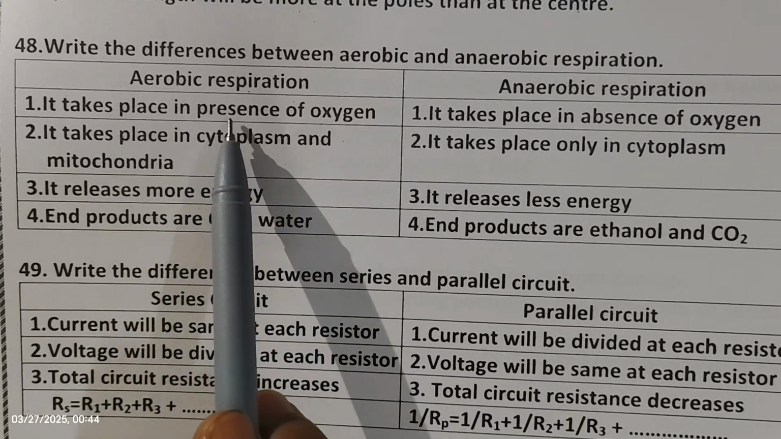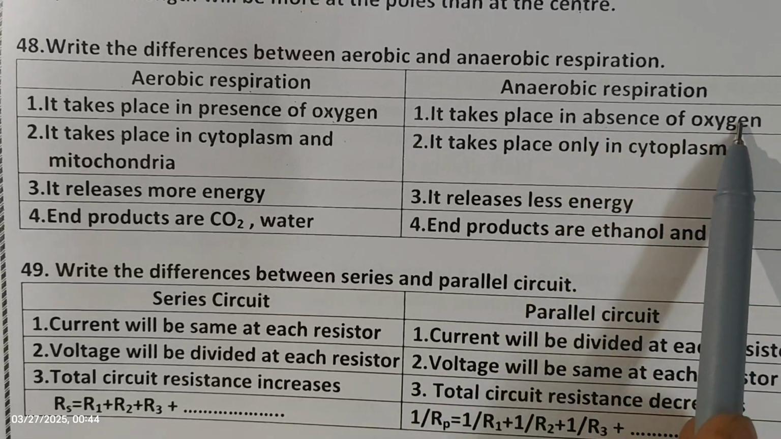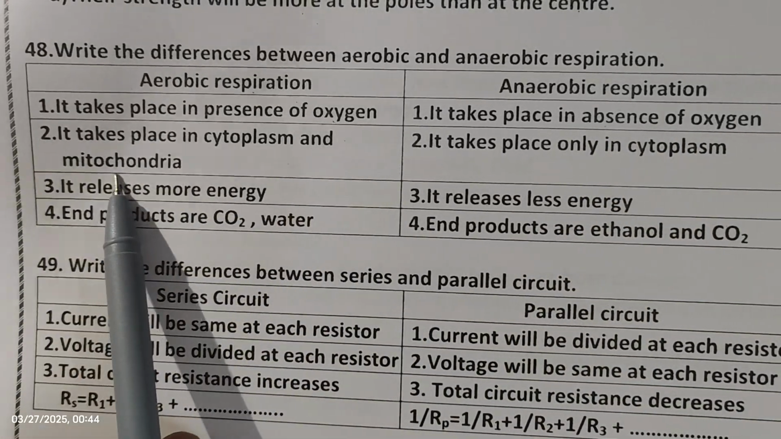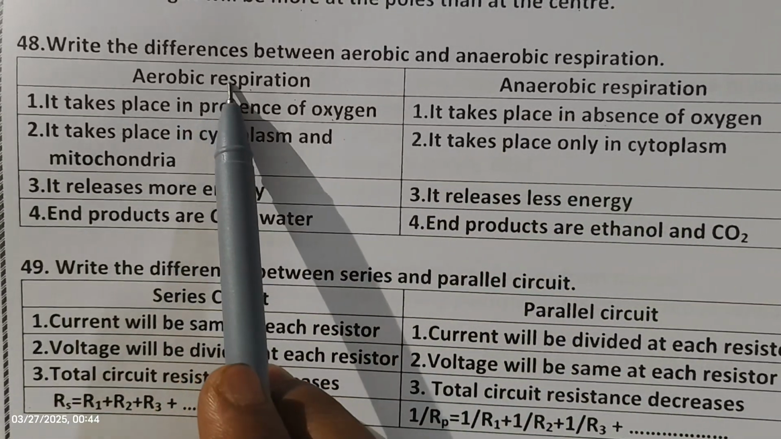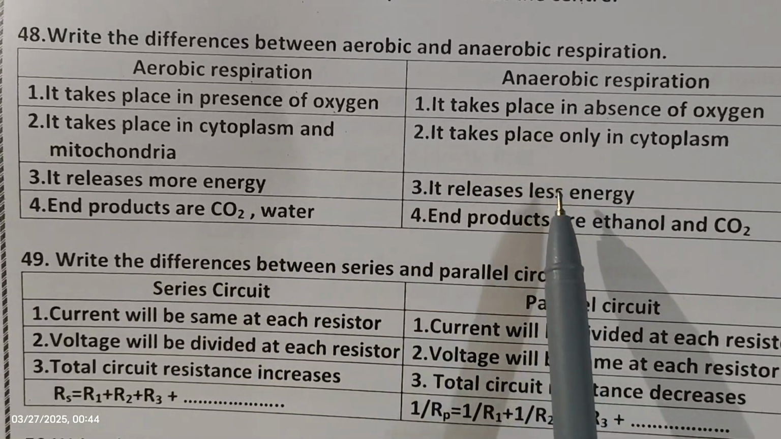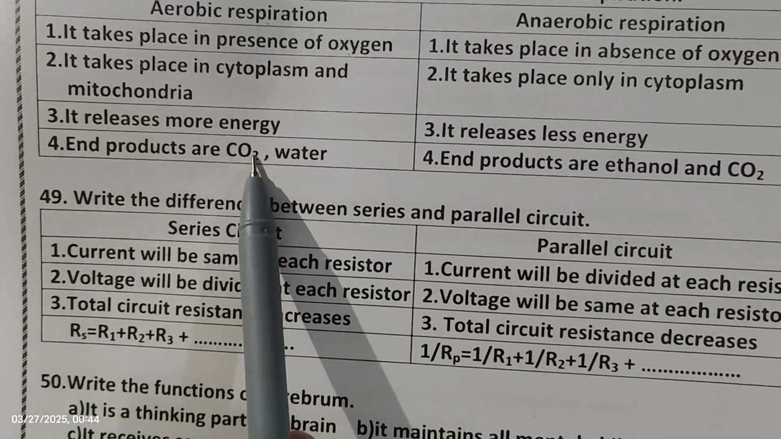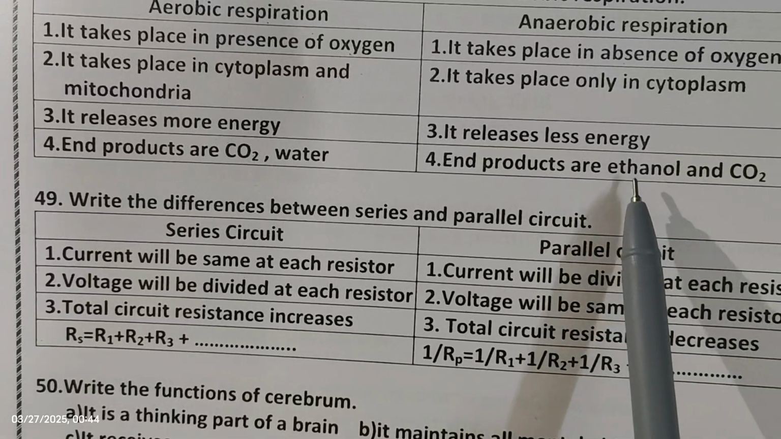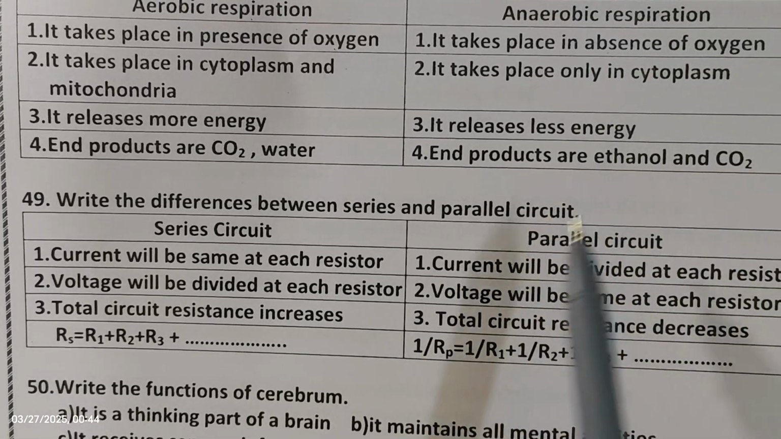Aerobic respiration takes place in the presence of oxygen. Anaerobic takes place in the absence of oxygen. Aerobic takes place in the cytoplasm and mitochondria. Anaerobic takes place only in the cytoplasm. Aerobic respiration releases more energy. Anaerobic respiration releases less energy. The end products of aerobic respiration are carbon dioxide and water. The end products of anaerobic respiration are ethanol and carbon dioxide. Okay. So we'll move on to the next question.